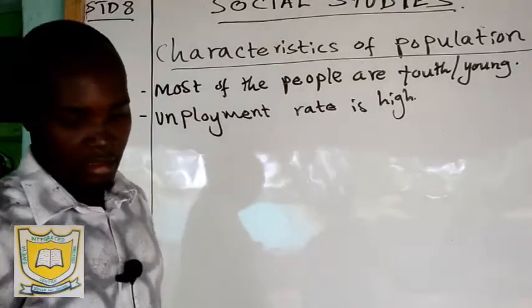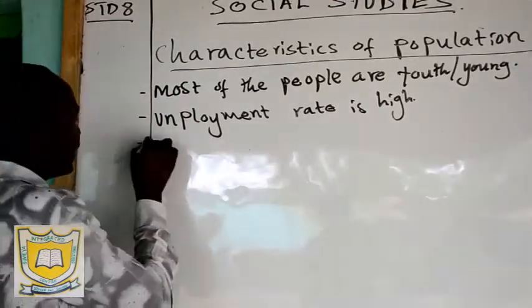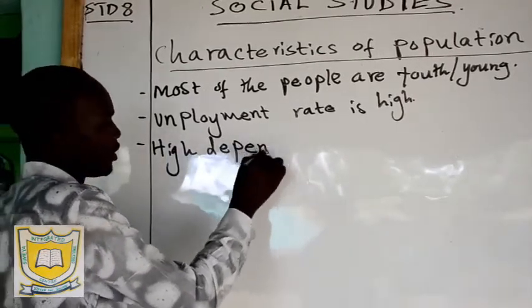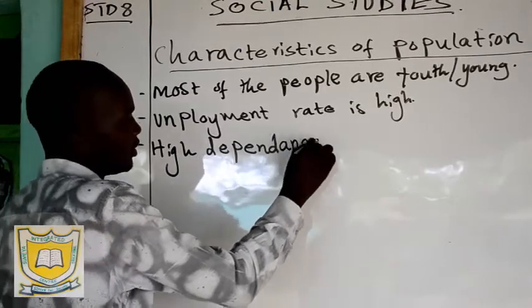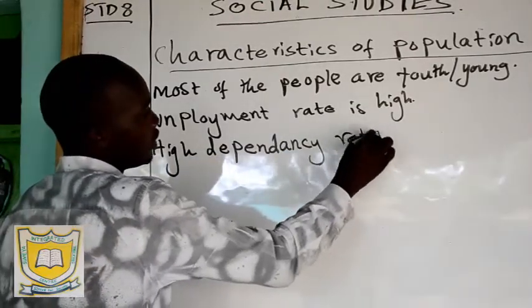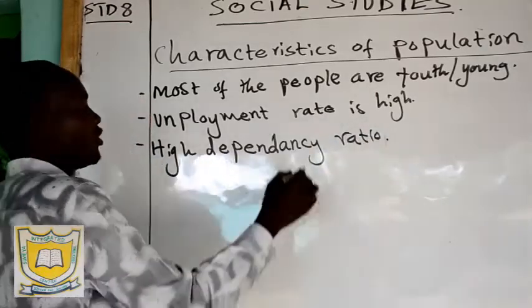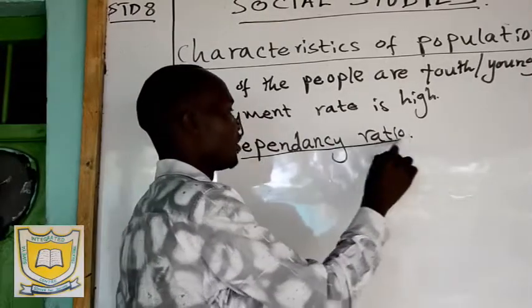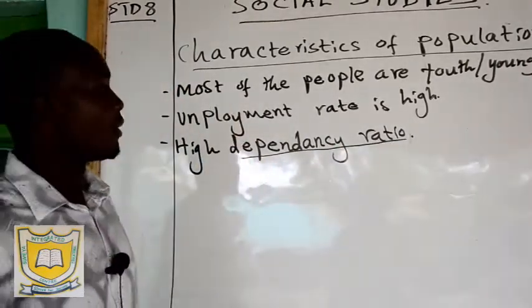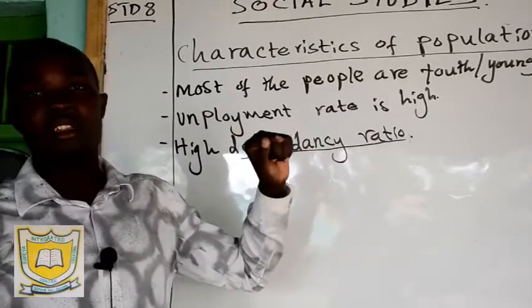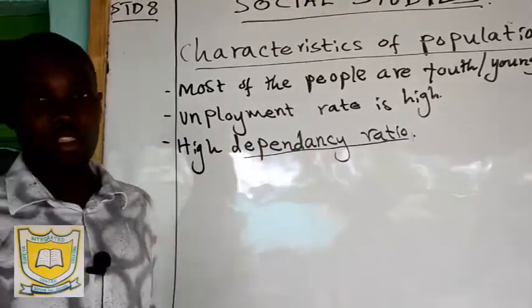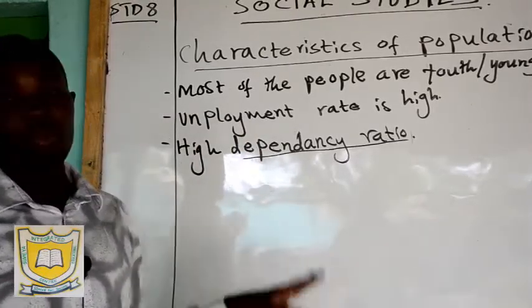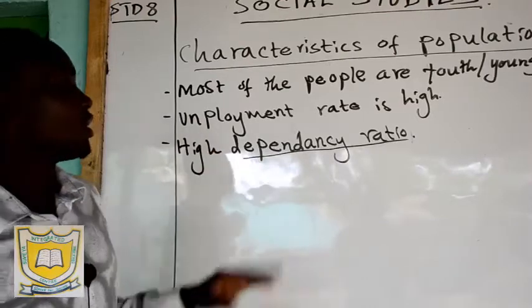Then also there is a high dependency ratio. When we talk about dependency ratio, we are looking at the number of people who depend on others, and they are very high. Remember, we said the unemployment rate is high, which means most of the young people are not employed. So they depend on their parents, their guardians, and many people in the society. So the dependency ratio is very high.